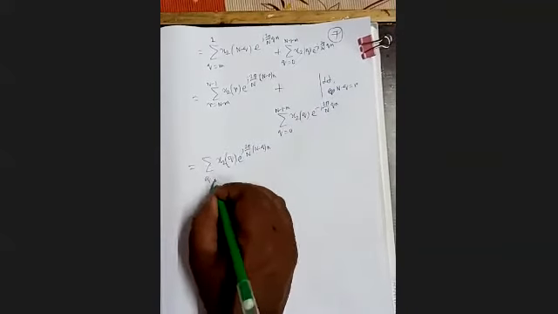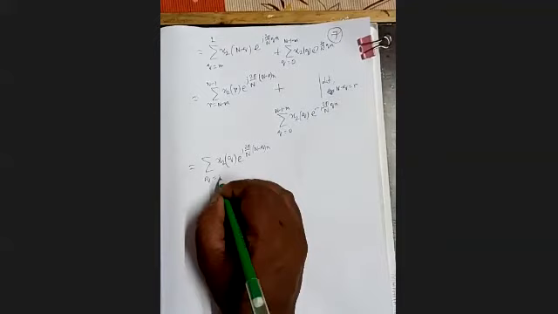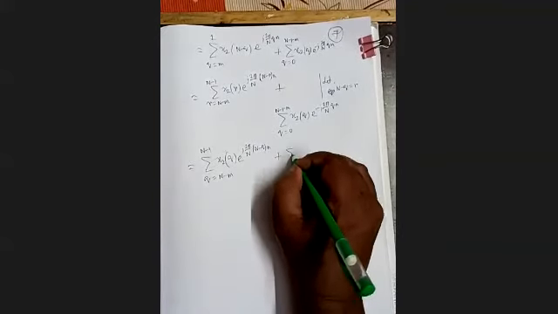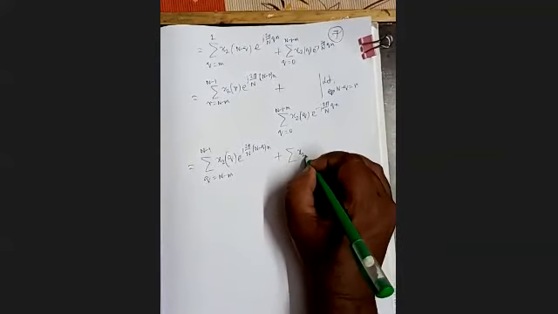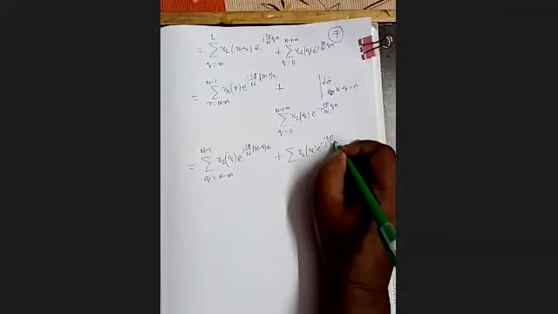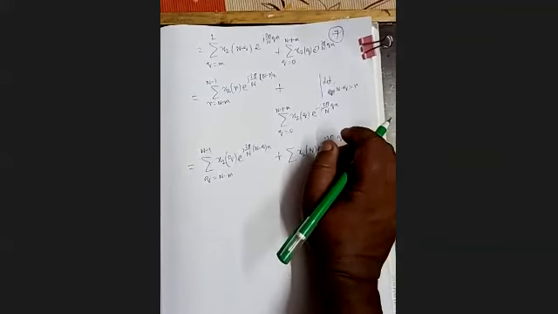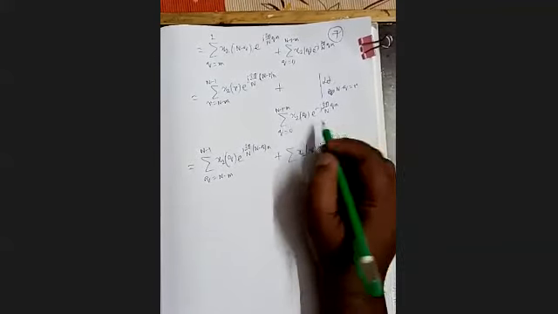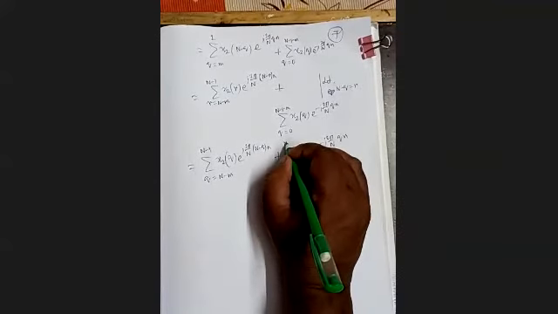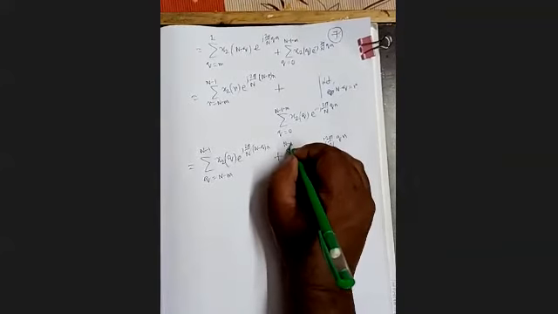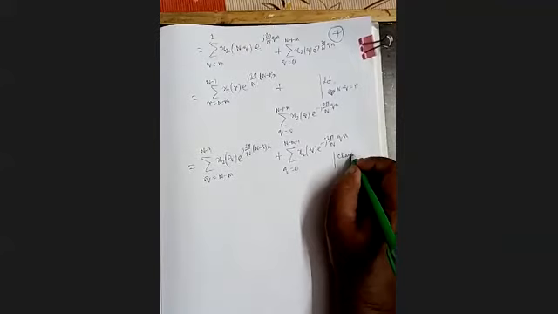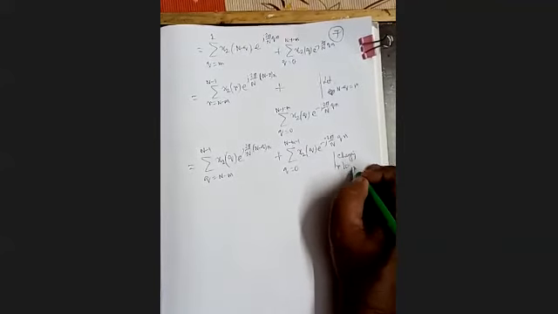And here r is replaced by q, n minus m to n minus 1, plus x2 q e to the power minus j 2 pi by n q n, q varying from 0 to n minus m minus 1. So we are writing, changing r to q.